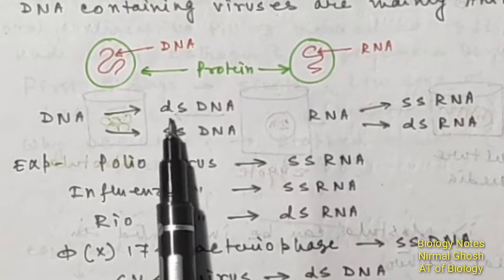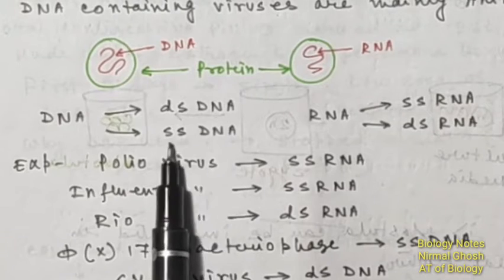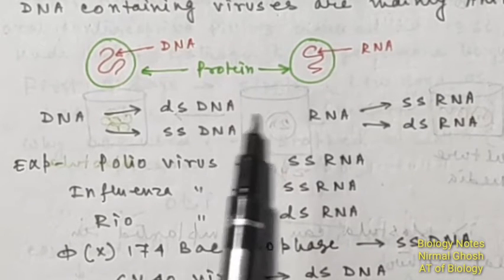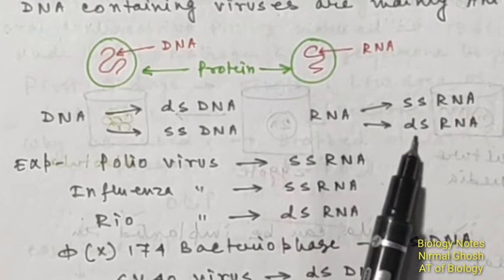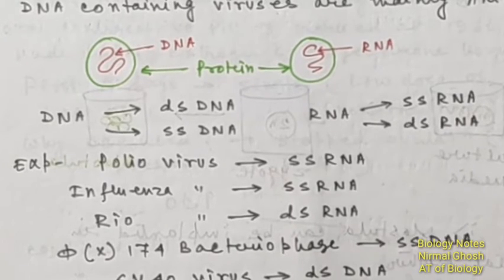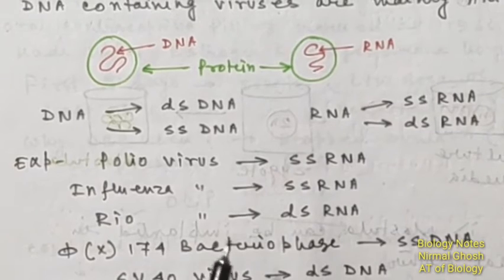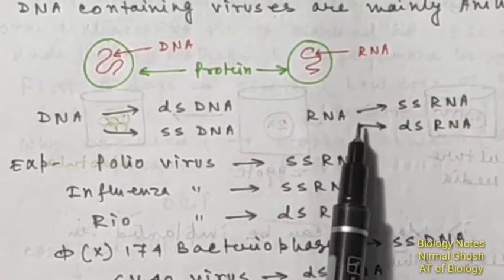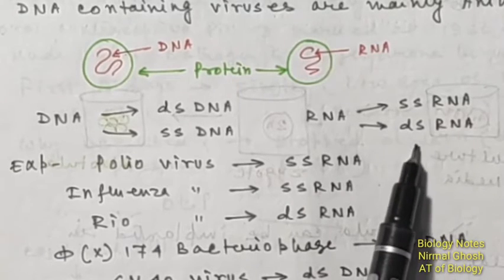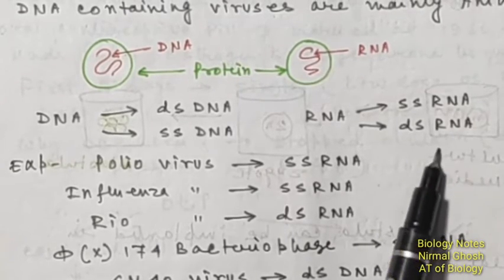Viral DNA may be of two types, double stranded DNA and single stranded DNA. And viral RNA is of two types, single stranded RNA or double stranded RNA. So the viral chromosome may be double stranded DNA, or single stranded DNA, or single stranded RNA, or double stranded RNA.